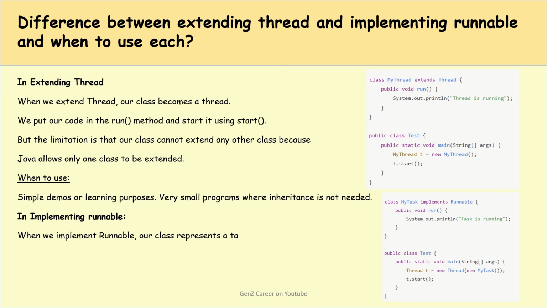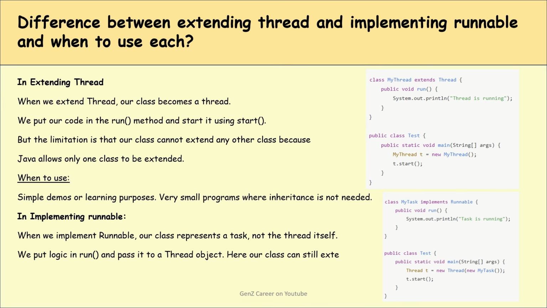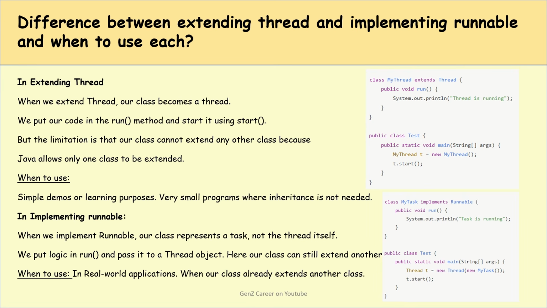In implementing Runnable, when we implement Runnable, our class represents a task, not the thread itself. We put the logic in the run method and pass it to a Thread object. Here our class can still extend another class. When to use? In real world applications where our class already extends another class.